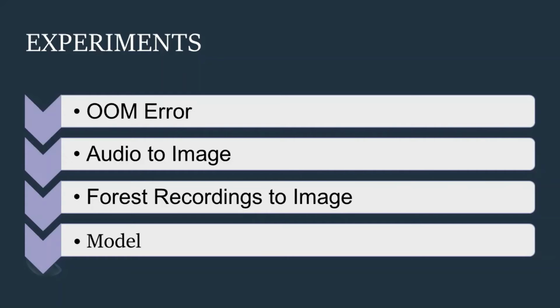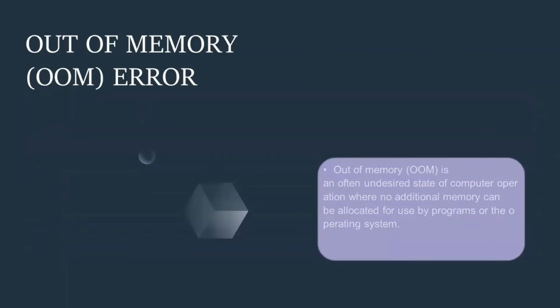Despite using batch size and changing this batch size, this error has not been resolved. However, experiments have been made by reducing the number of our data. We made the last point of our experiments by reducing our data number to 1, but still the out-of-memory error could not be resolved. Out of memory is an often undesired state of computer operation where no additional memory can be allocated for use by programs or the operating system.